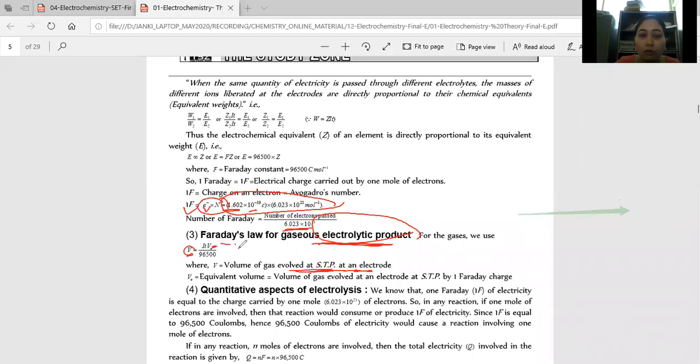Equivalent volume means the volume of gas obtained by passing 1 equivalent of electricity. Otherwise you can also write it as the volume obtained if you take 1 equivalent weight of that gas. What would its volume be? That is V_E. And V is the volume of gas at STP. So this is the equation, and for gaseous compound related questions, we can directly use it like this.